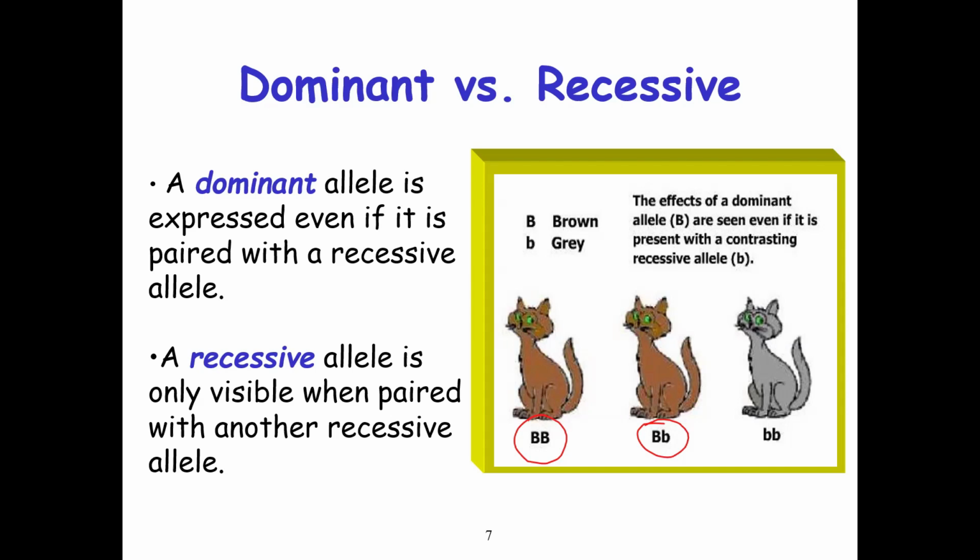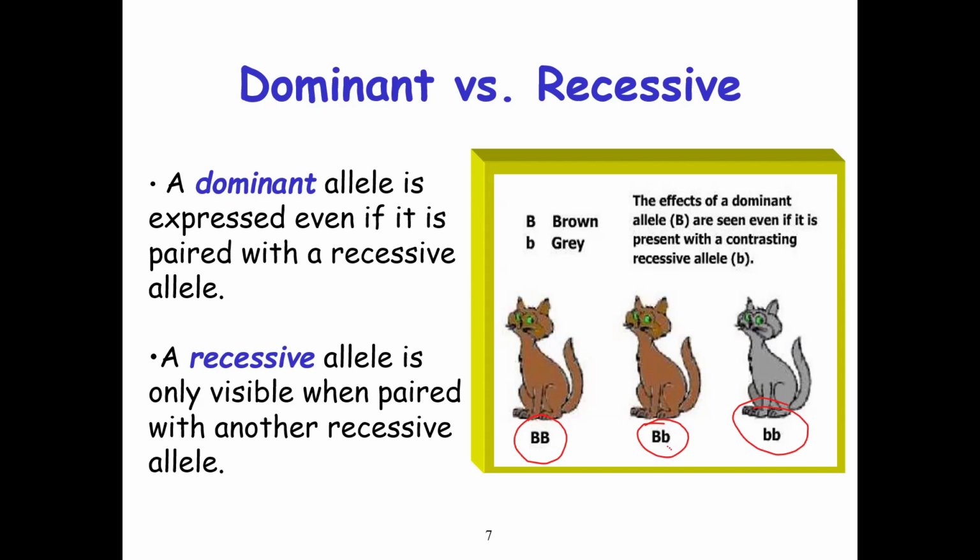But when the small letter b is paired with another small letter b, then recessive and recessive alleles, when they pair with each other, give a different phenotype. So that is why here it is a gray color, because the recessive characters appeared at the same time. The recessive matched with another recessive. That is why we have this gray color.